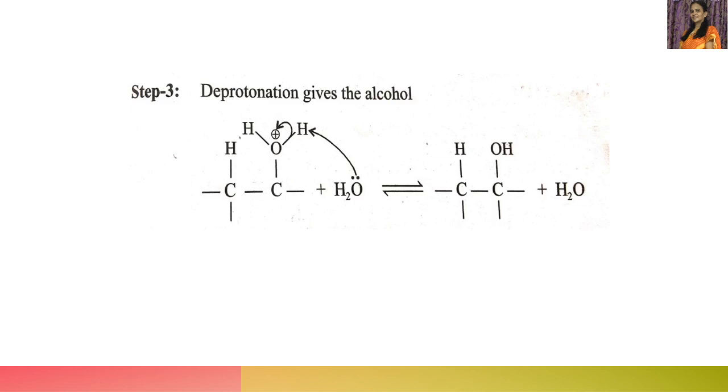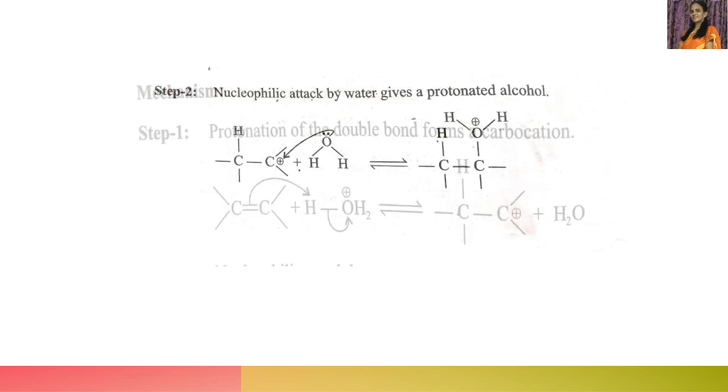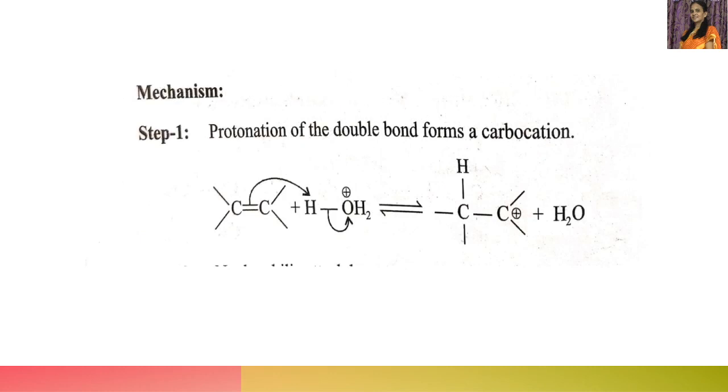Then we will get the OH group here, and this H goes with the weak base present in the system, that is water. That is the reagent we have added. Then we will finally get the alcohol. So in the first step, step 1 is protonation. Protonation of the double bond to form a carbocation.